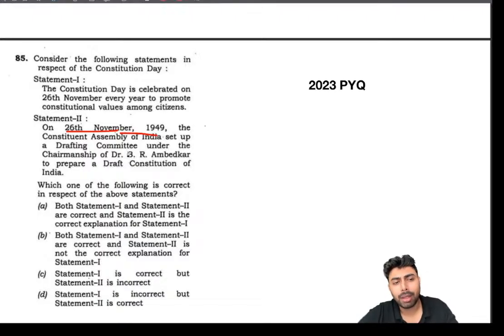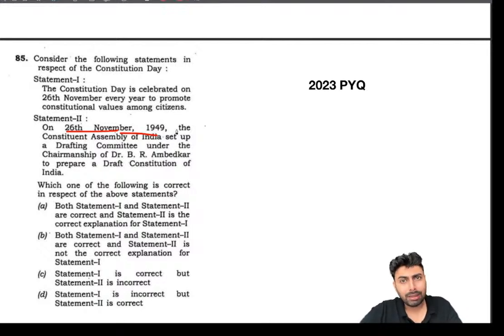The drafting committee was set up on 25th August 1947. It was 2 years prior to that. So remember that this date is right only, but it's not regarding the drafting committee setup. It was regarding the adoption of the constitution. So pay close attention to that again.